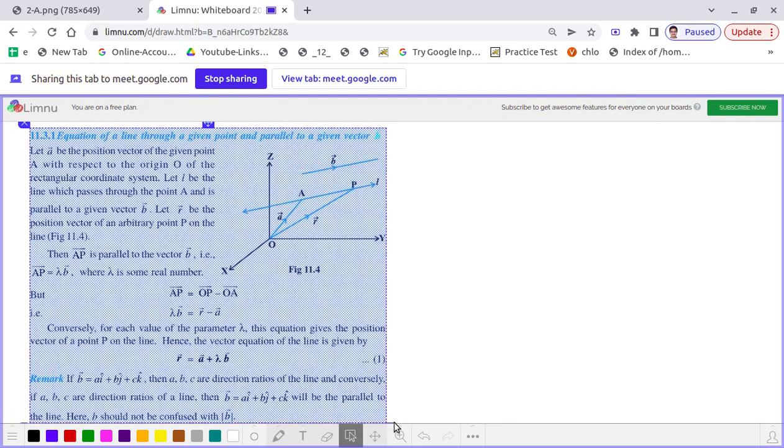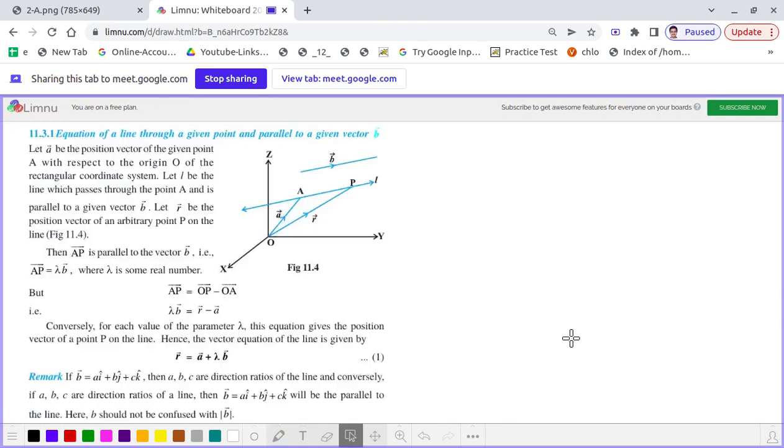If you recall, just a minute back I said that we can determine a straight line uniquely if it is passing through a fixed point and having a given direction.